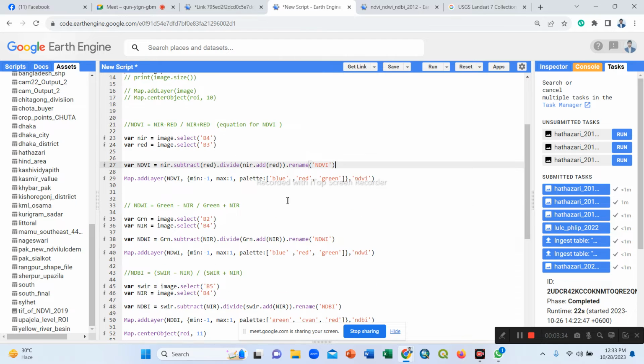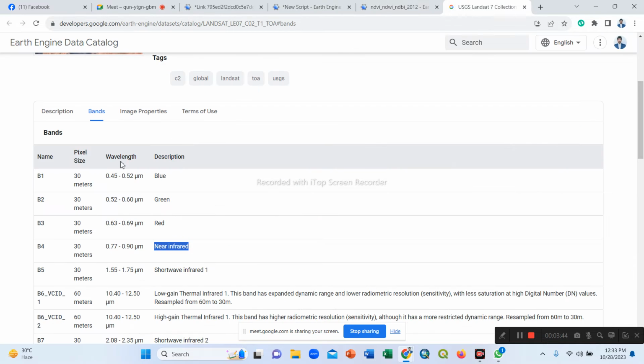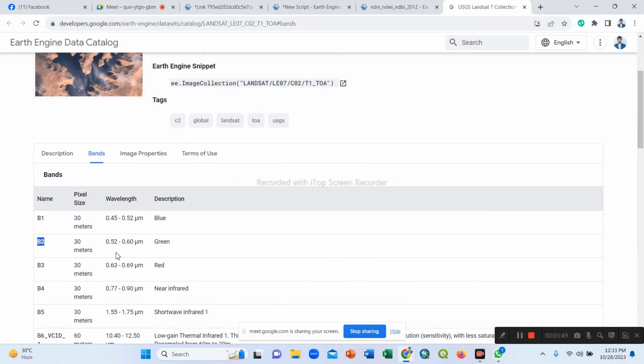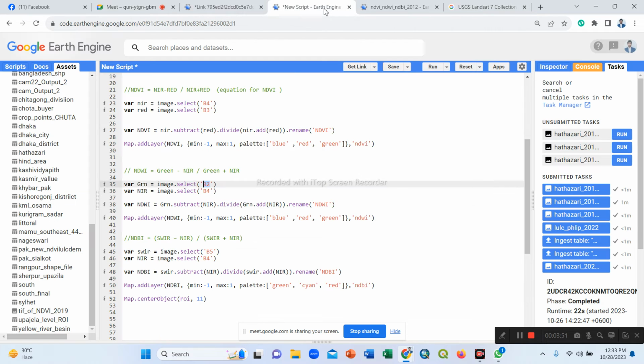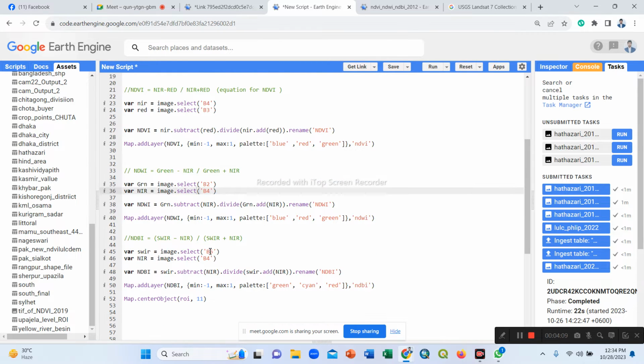We use the same procedure for NDWI: green minus near infrared band. The green band is stored in B2 of the Landsat 7 dataset. Then we use B4 as the near infrared band. The near infrared band we already put in one line, but we again construct it here with the same variable name, NIR.